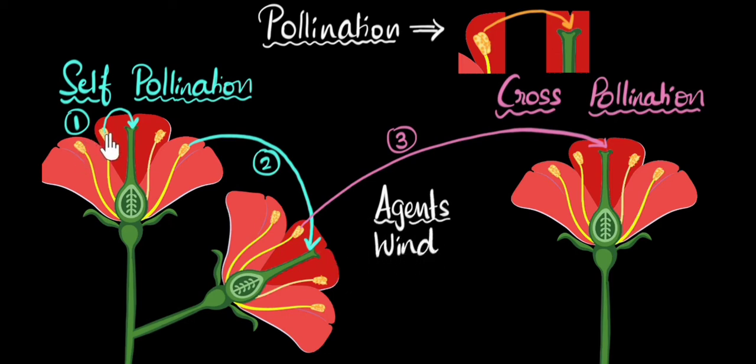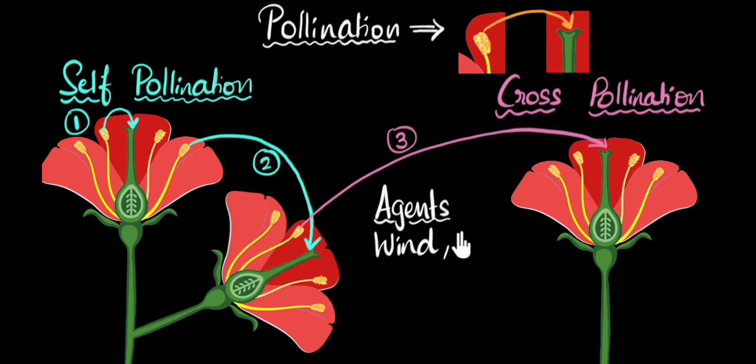So the pollen grains will just get sprayed into the air, and then the wind will be the one that carries it forward. And because both the pollen grains and the stigma are very sticky, when the pollen grain comes very close to that stigma, it'll just stick to it. And of course, in some cases, they are not sticky, but they are very hairy. Even then, the pollen grains will get entangled very nicely with the stigma and get stuck to it. And pollination happens. So with wind, self-pollination can easily happen because they're very close to each other, right? The stamen, the pollen grains and the stigma are very close to each other.